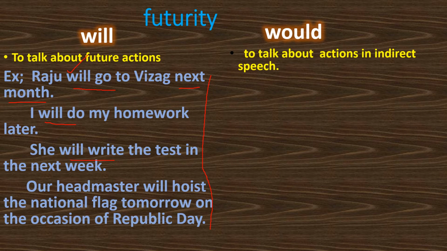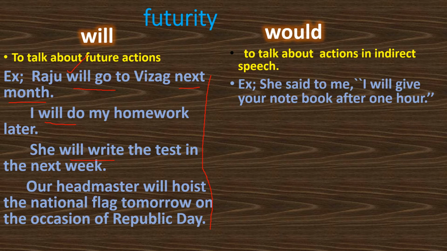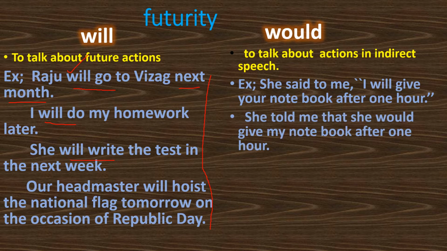Next, regarding would: sometimes when we change direct speech into indirect speech, and there is will in the sentence within the inverted commas, then we have to change that will to would. For example, she said to me, I will give you the notebook after one hour. Then the answer would be, she told me that she would give. Will give becomes would give. That's the change in the modal verb form.